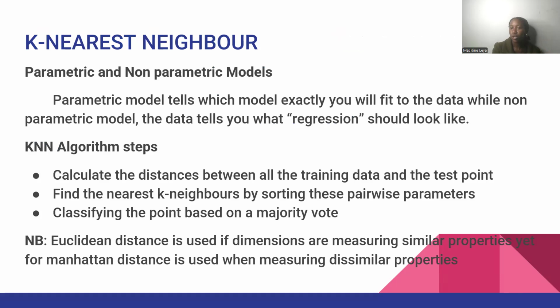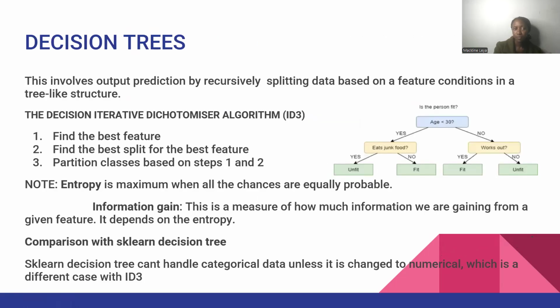So talking about the k-nearest neighbors, we shall have the parametric models, which tell the model exactly how to fit to the data. And then the non-parametric, these ones will tell you what regression should look like. So these are the different steps for the KNN. And talking of Euclidean distance, it is used if dimensions are measuring similar properties, yet Manhattan distance is used when measuring dissimilar properties. So talking of decision trees, it involves output prediction by recursively splitting data based on feature conditions in a tree-like structure.